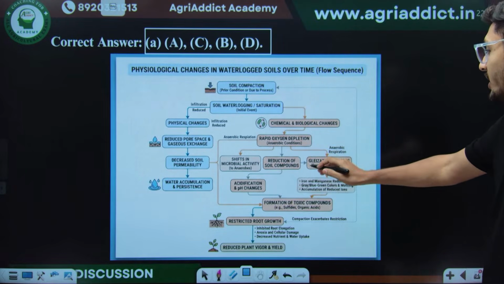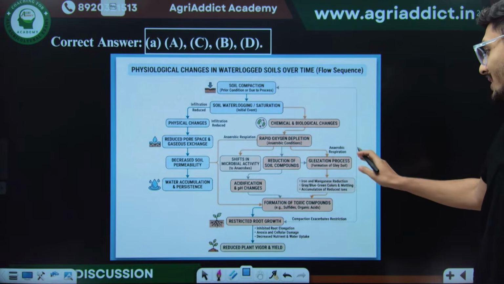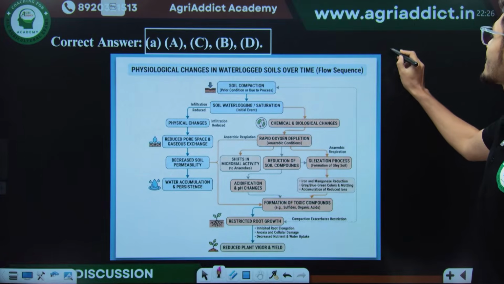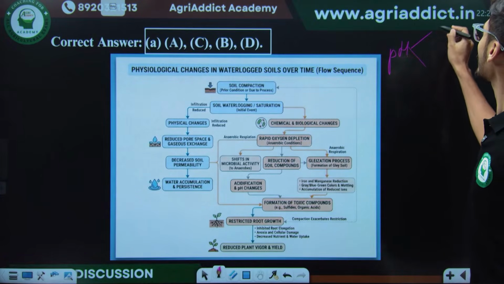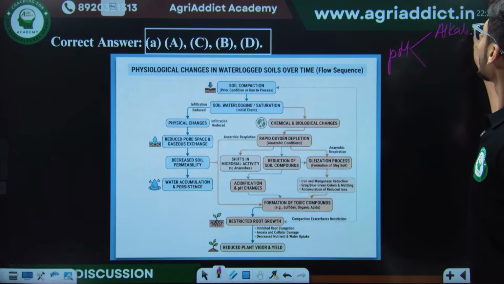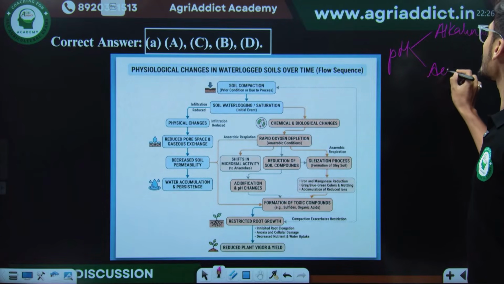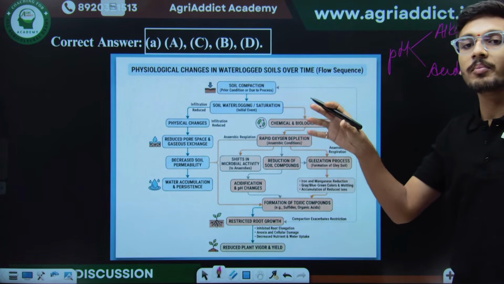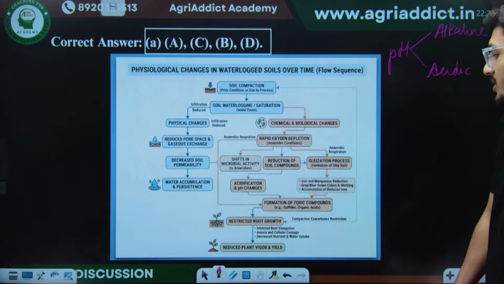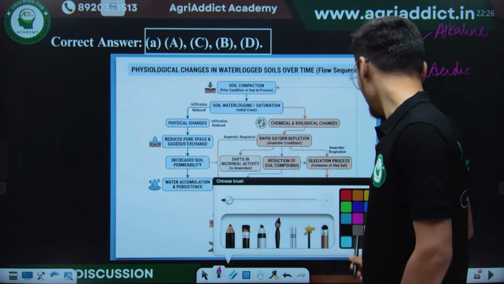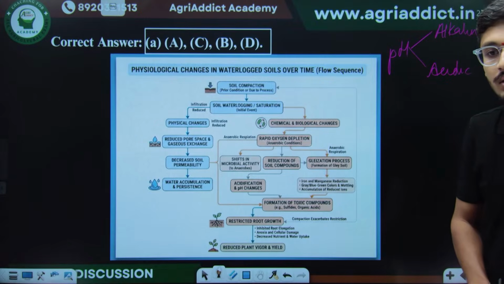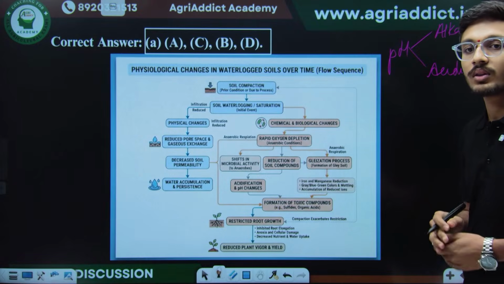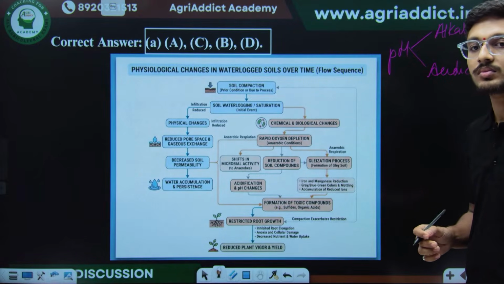shift of microbial activity, then reduction in soil compounds, then gleization, acidic pH changes. Now, what are the types of pH changes when alkaline soil undergoes submergence and acidic soil undergoes submergence? Can anyone tell me what happens when alkaline soil is submerged and an acidic soil is submerged? What pH changes will happen? Like, which soil's pH will increase and which will decrease? Anyone?